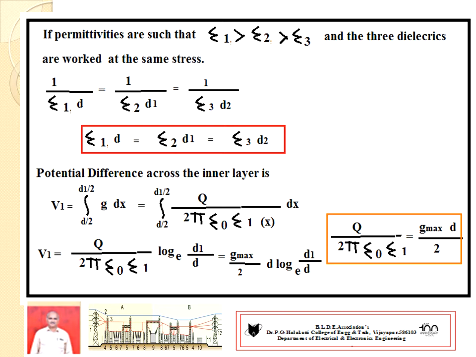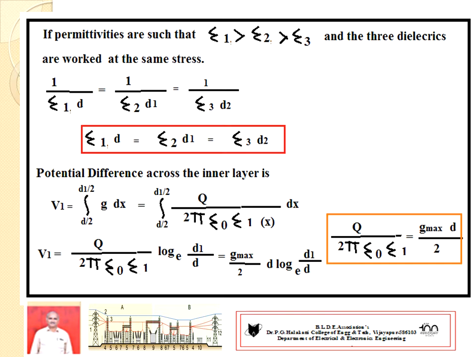The relative permittivity 1 is greater than relative permittivity 2, which is greater than relative permittivity 3. The higher relative permittivity value is used nearer to the conductor. The lower permittivity value is used nearer to the sheath diameter.